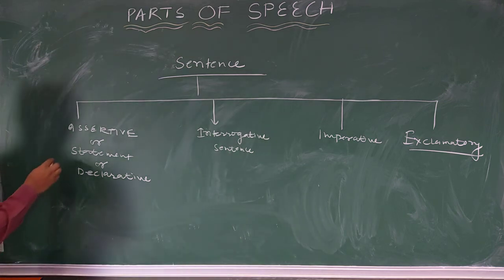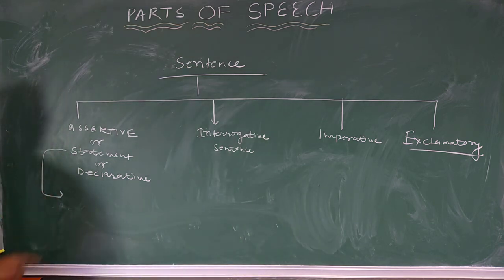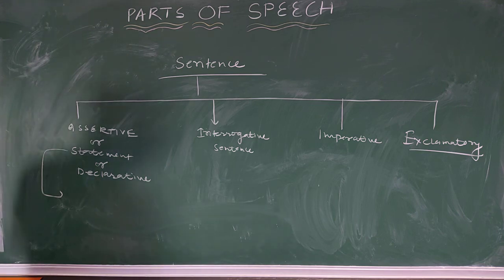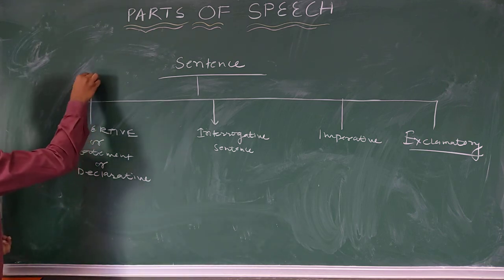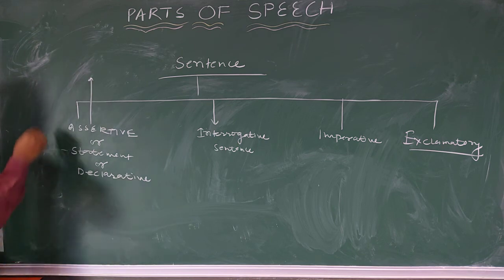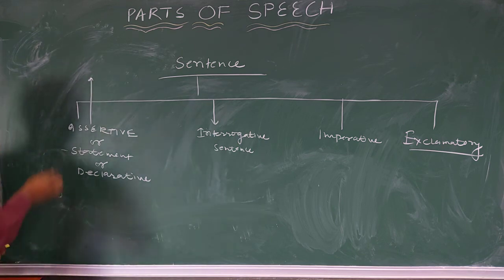So what is the meaning of statement sentence? When we make a statement. How can we make a statement? Let's say any simple sentence.